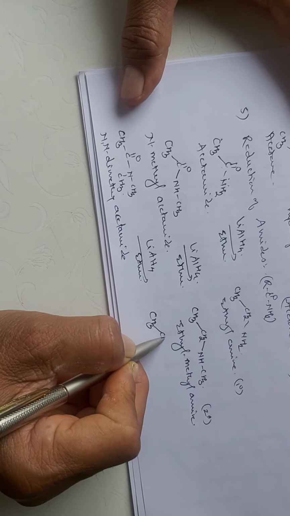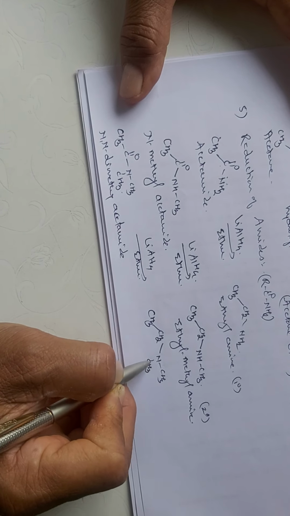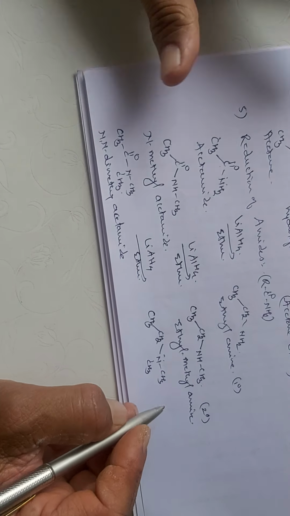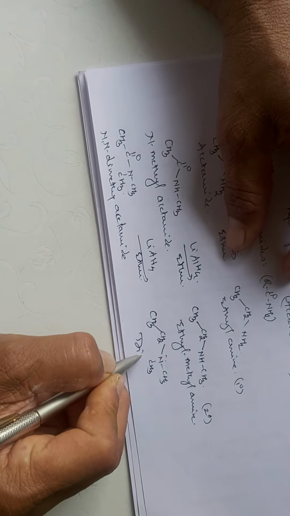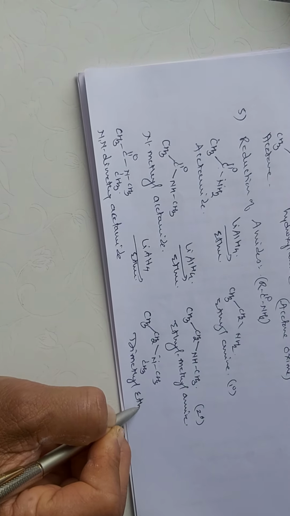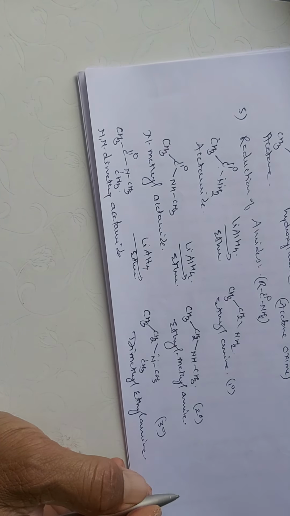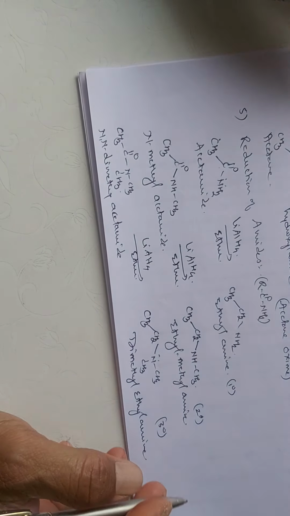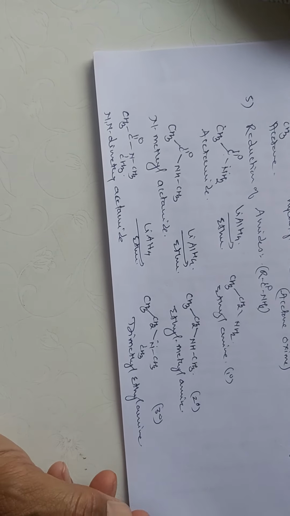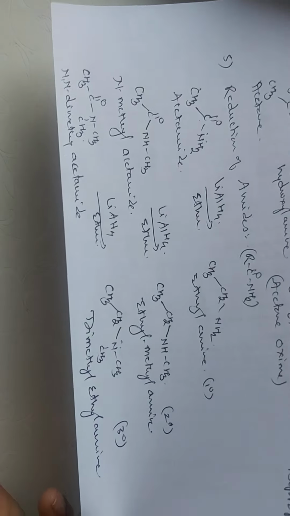Here the CH3 CH2 NCH3 CH3. So here we are getting the formation of a tertiary amine, that is your dimethyl ethylamine, which is a tertiary amine. So in this way, by using the different reduction processes, we can synthesize the primary amines, secondary amines, and the tertiary amines also.